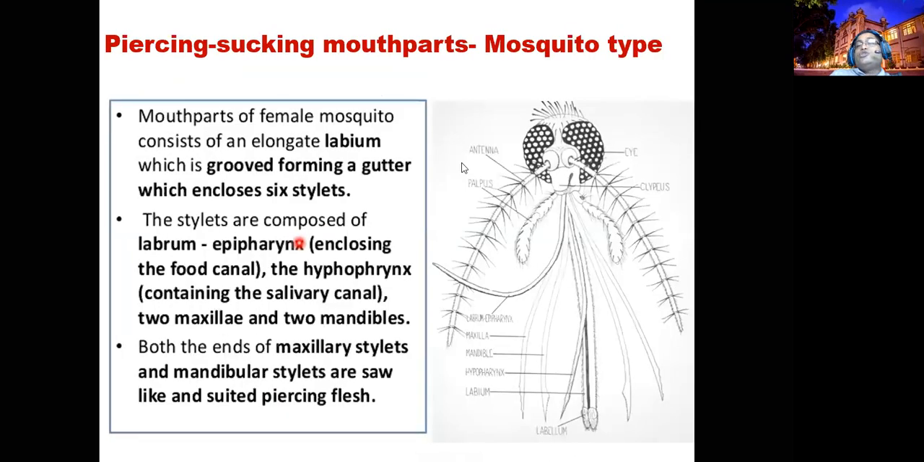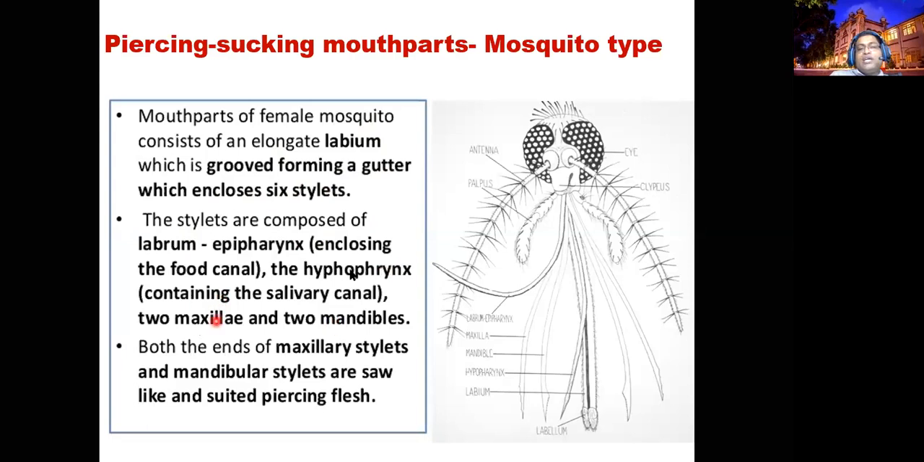Another category is the mosquito type. Here you can find the labium, which is grooved, forming a gutter which encloses the six stylets. So the labium here also forms the sheath. Inside the sheath, you can find the maxillary palps and the mandible. There are six stylets, right? The stylets are composed of the labrum, epipharynx, hypopharynx, two maxillae, and two mandibles.